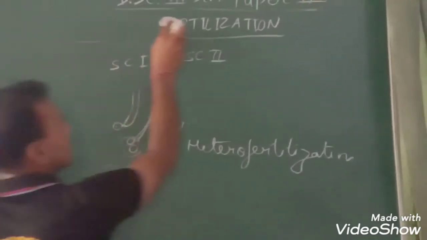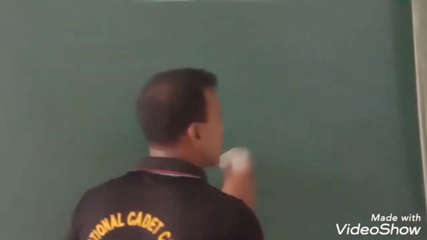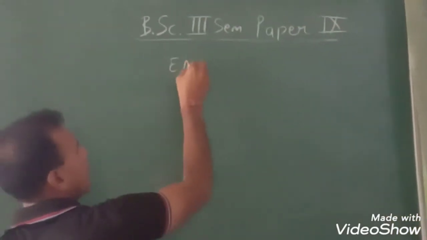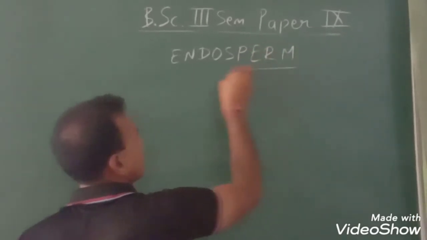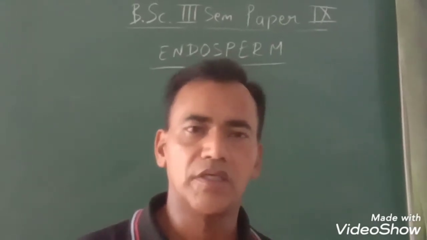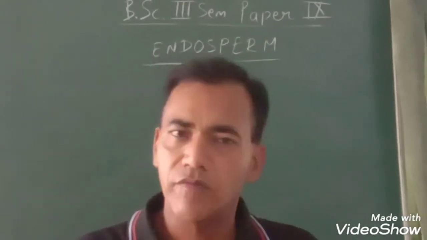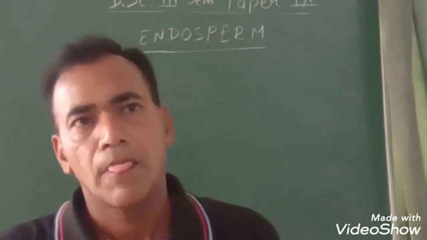Now coming to another very important aspect of embryology, that is the nutritive tissue endosperm. As we all know, endosperm is a nutritive tissue and its main work is to give nutrition to the developing embryo.